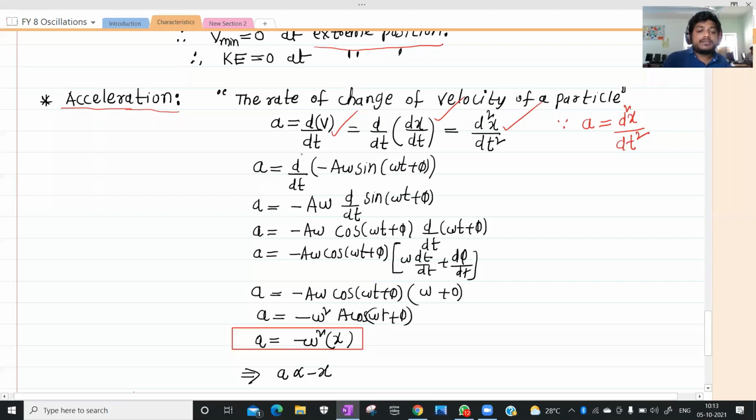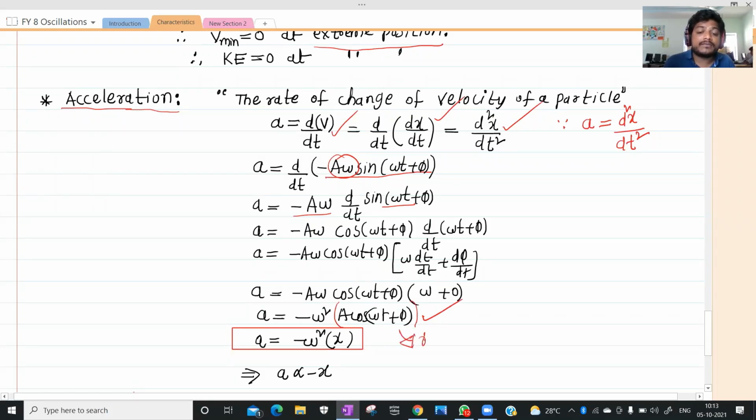See, here a equals d by dt of v. What is v? We already derived: minus A omega sin(omega t plus phi). Now these two are constant, take them outside: minus A omega d by dt of sin(omega t plus phi). The derivative of sin(omega t plus phi) is cos(omega t plus phi). Finally you will get minus A omega square cos(omega t plus phi), which is nothing but x.